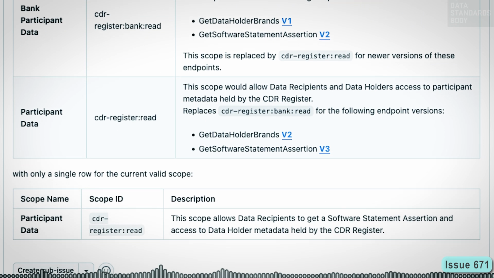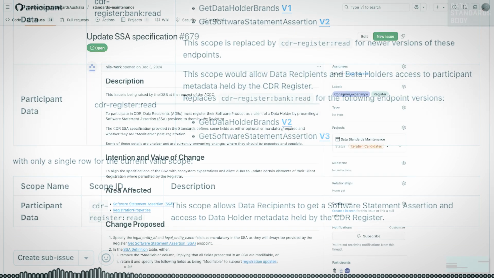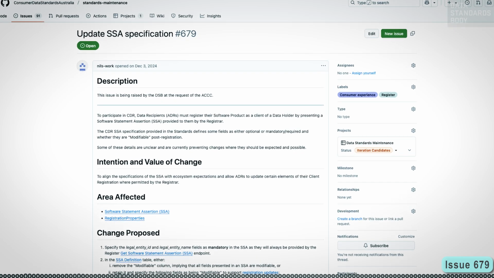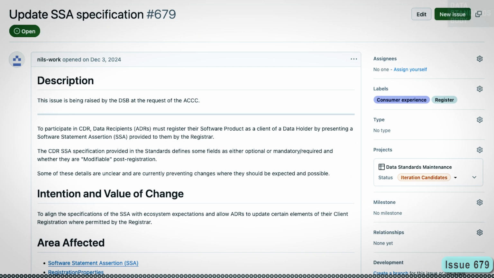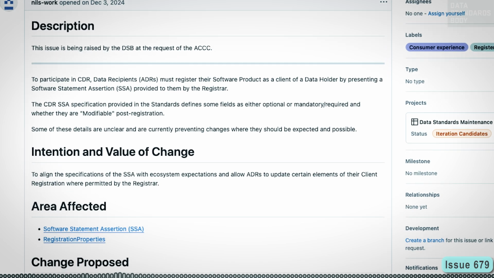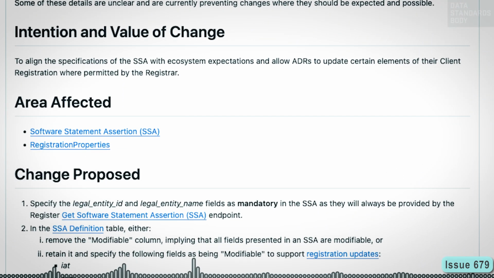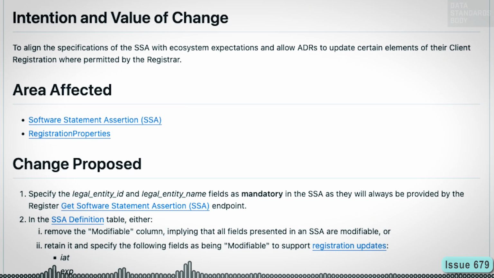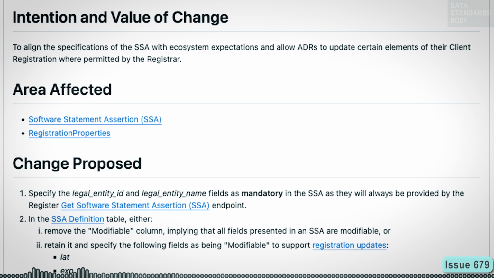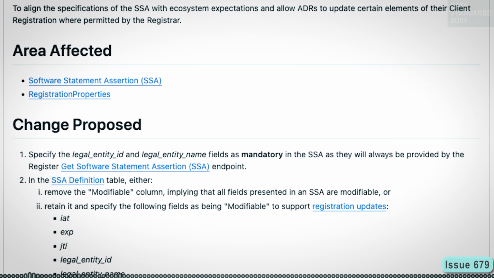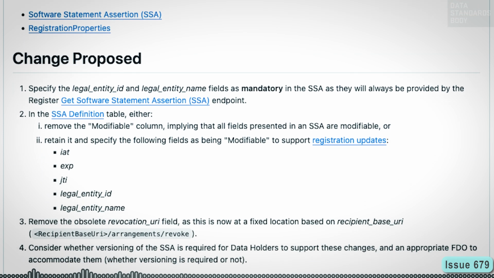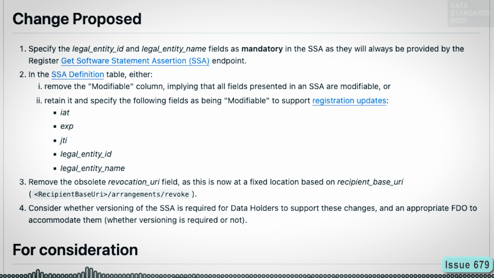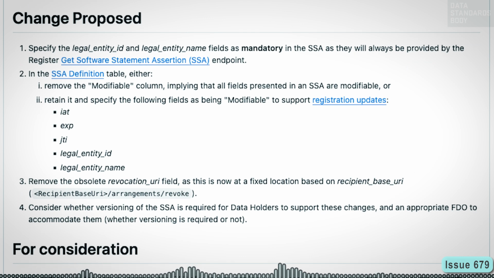This is labelled as a documentation issue. Issue 679, update SSA specification. This is also a register issue. Some details of the CDS SSA specification are unclear and prevent ADRs from updating certain elements of their client registration. Issue 679 proposes changes to solve this problem, improve CDS clarity, and align with ecosystem expectations.